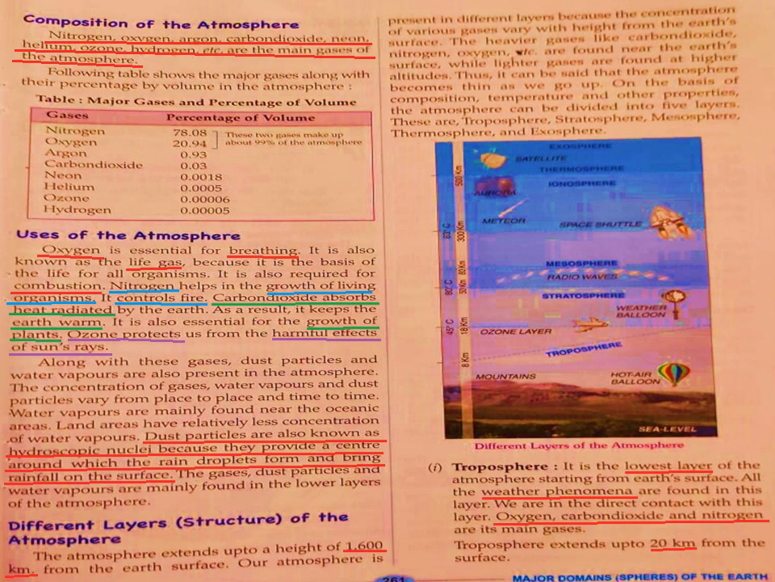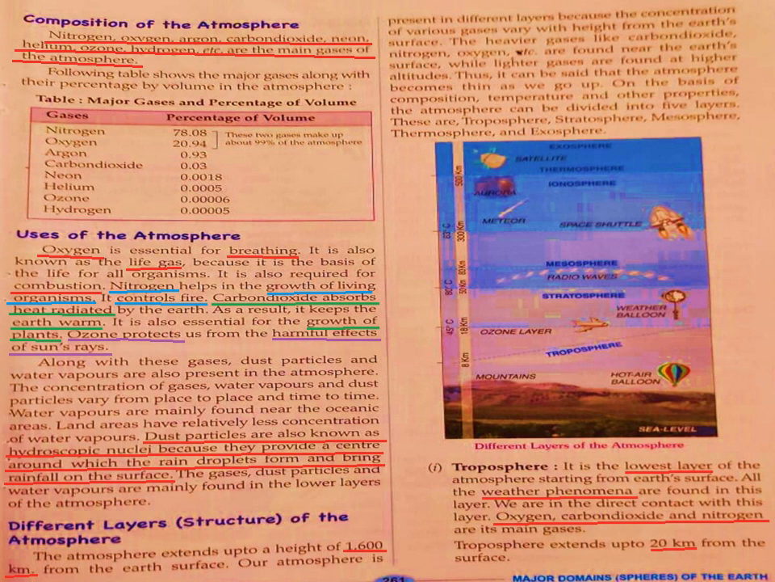Nitrogen is required for the growth of living organisms. You would have read about some plants which trap insects for nitrogen, because they get less nitrogen from the soil. So here you can understand that nitrogen helps in the growth of living organisms. Also, nitrogen controls fire.